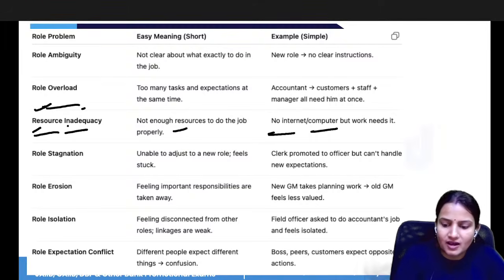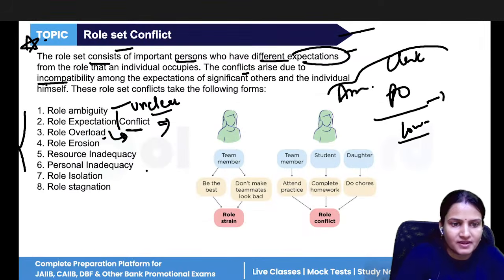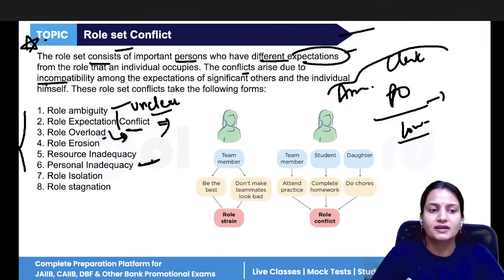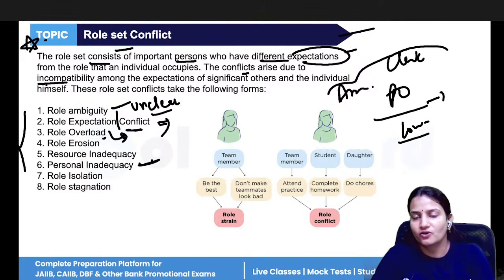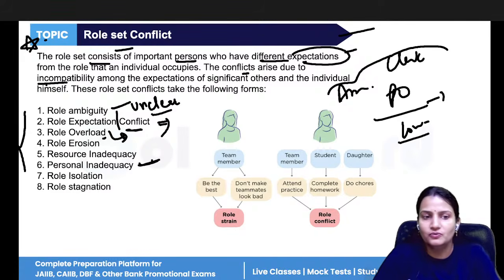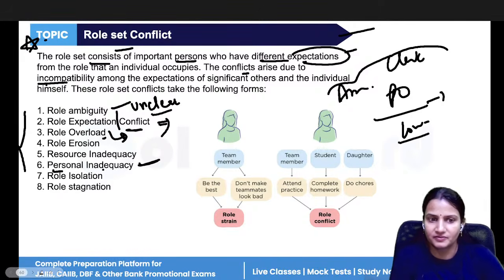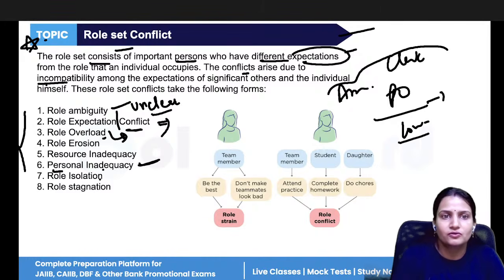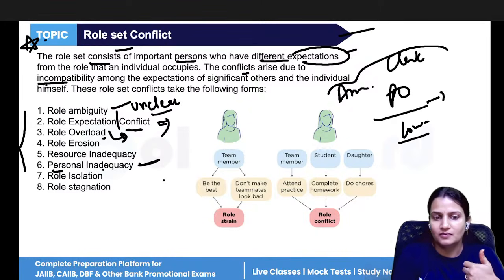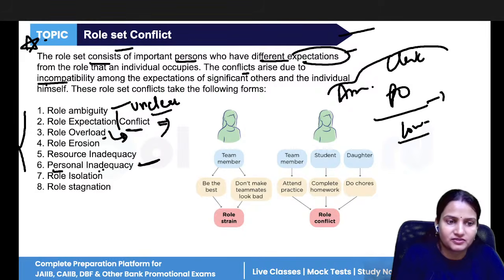And we have one more: personal inadequacy. Personal inadequacy means when you yourself are not sufficient enough to handle the task. When the skills are lacking in you, that is known as personal inadequacy. You are given a lot of things, all the resources are provided to you, but you don't know how to perform the task. That is personal inadequacy.